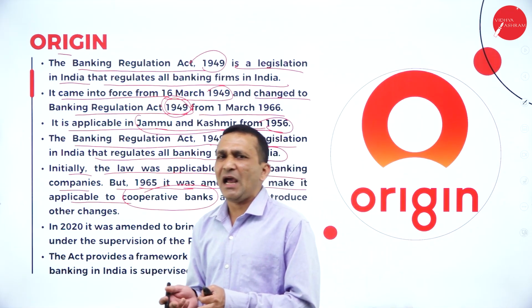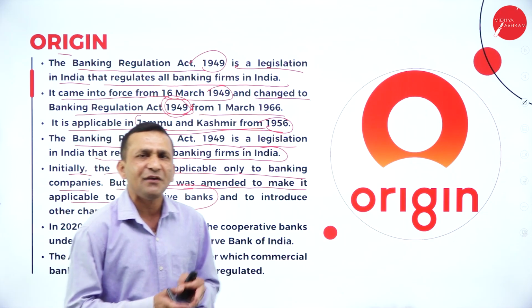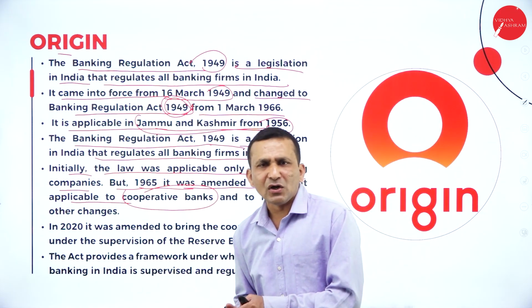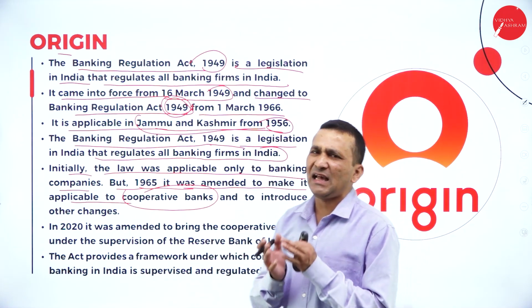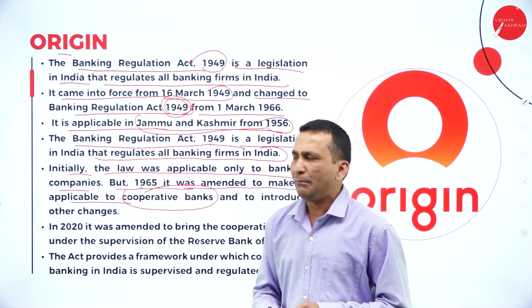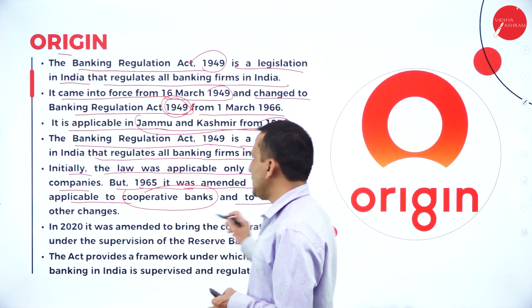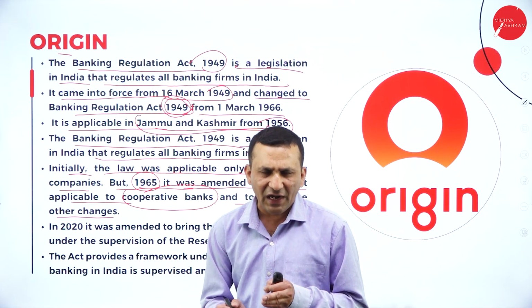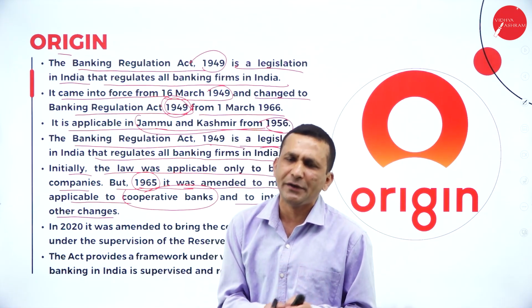There are many types of cooperative banks we can identify: agriculture cooperative banks, fertilizer and farmer cooperative banks. They all use financial instruments, expecting money from the public. We identify some changes in 1965 related to cooperative banks.